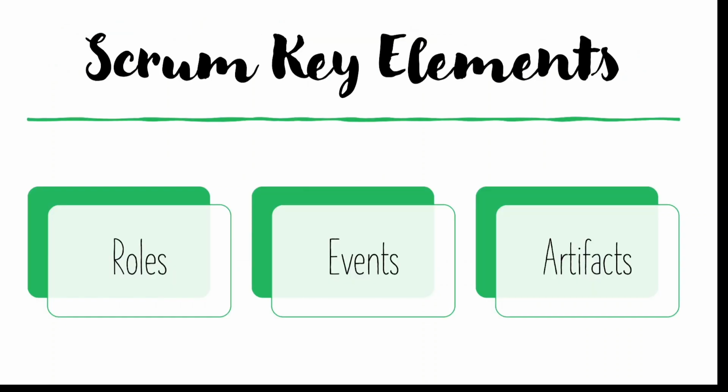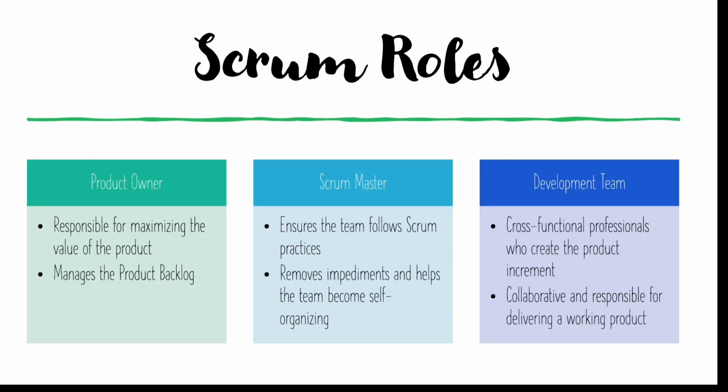Now here we have some key elements. The first is roles, events, and artifacts. These three things are the key elements of Scrum. The first thing is Scrum roles. The Scrum team is basically a small team. Within that small team, the Scrum team has a Scrum Master. The Scrum Master comes after the project manager, and handles the Scrum team.